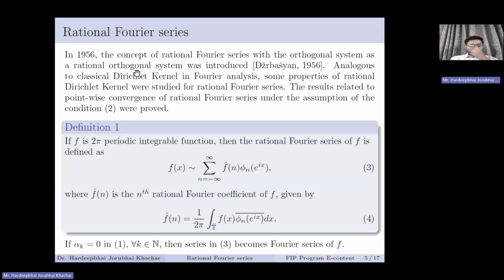So in 1956, the concept of rational Fourier series with the orthogonal system as the rational orthogonal system was introduced by Szervatiu. He gave different results based on this. So if we take a 2 pi periodic integrable function f, then the rational Fourier series of f is defined as in this equation 3, where f hat n is the nth rational Fourier coefficient of f given by equation 4. Again, if we take alpha k equal to 0, then this system reduces to the exponential system. Therefore, this series would reduce to the Fourier series, and the coefficient would be the Fourier coefficient.